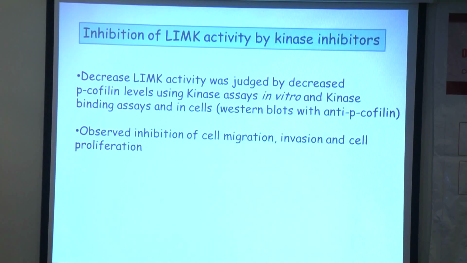As you know, cofilin is the only well-known substrate for LIM kinase, so we normally judge LIM kinase activity by measuring the phosphorylation level of the cofilin molecule. We normally do that by in vitro kinase assays or in vitro kinase binding assays, and in cells we monitor LIM kinase activity by probing for phosphocofilin. In parallel, we have observed inhibition of cell migration, invasion, as well as proliferation.